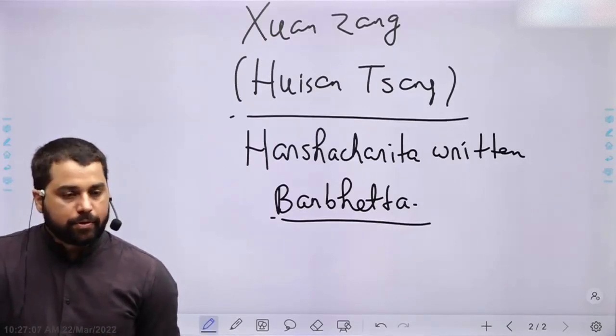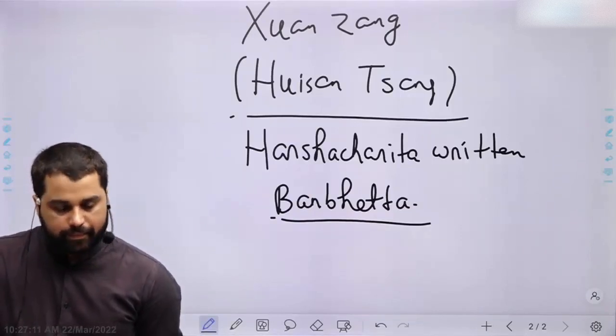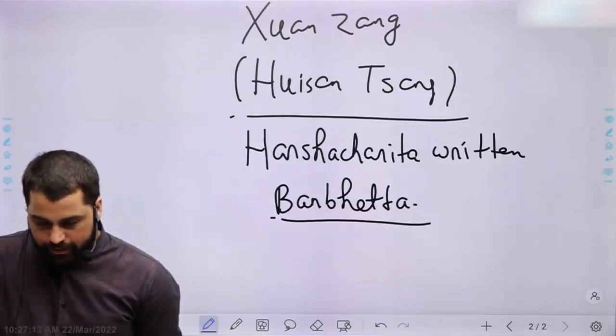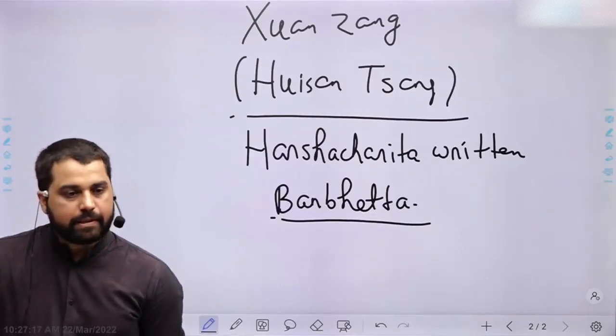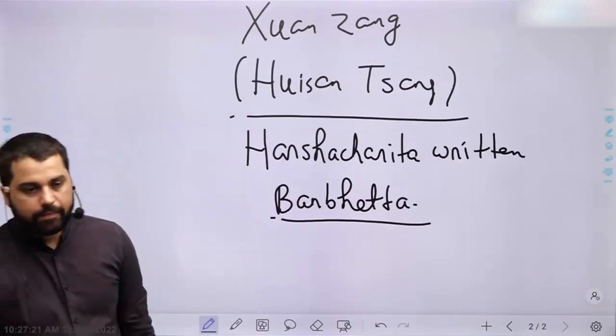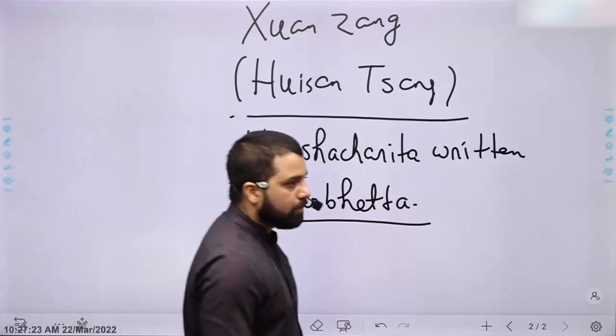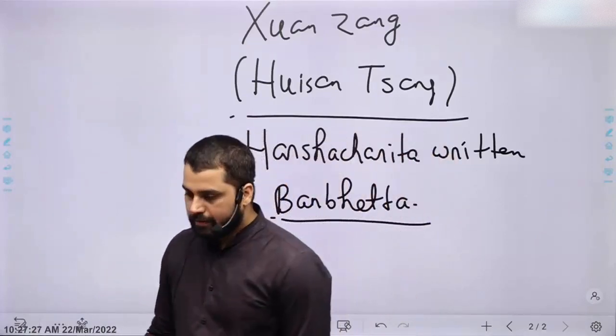He was able to unite many small kingdoms which emerged after the decline of the Gupta empire.